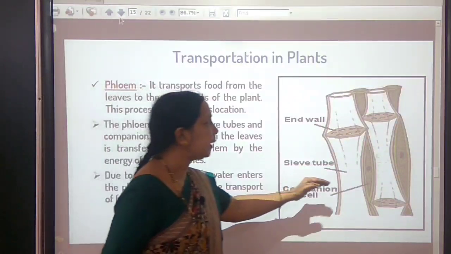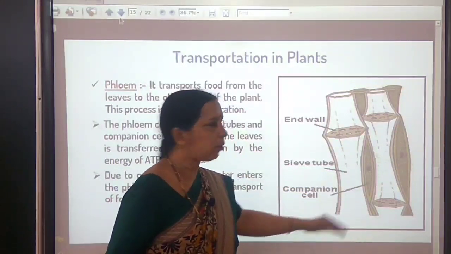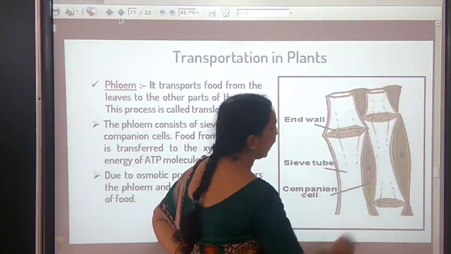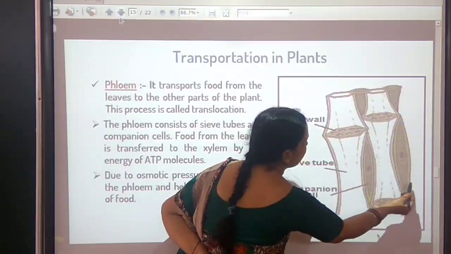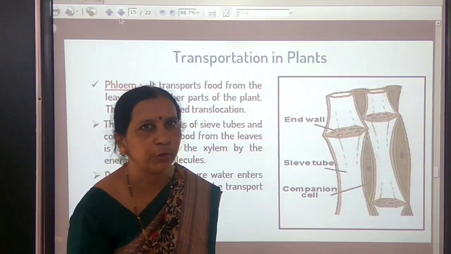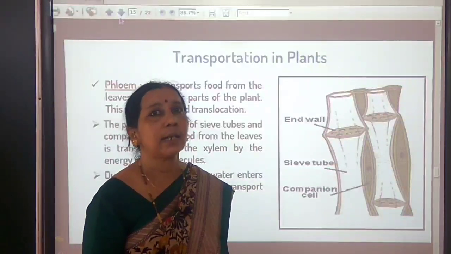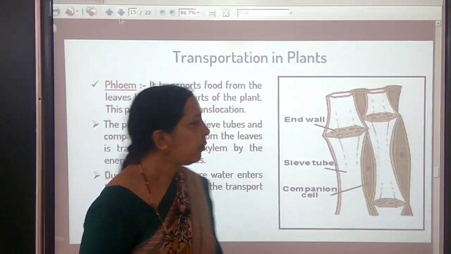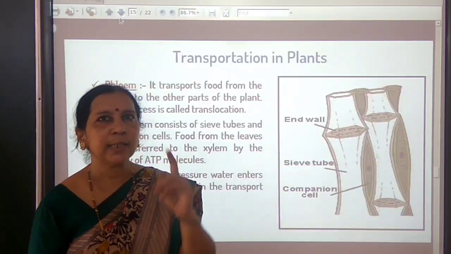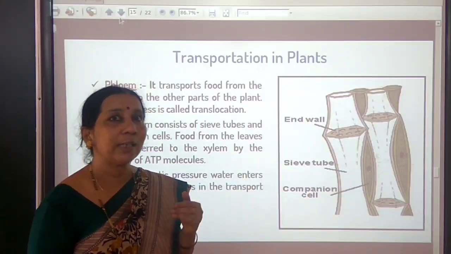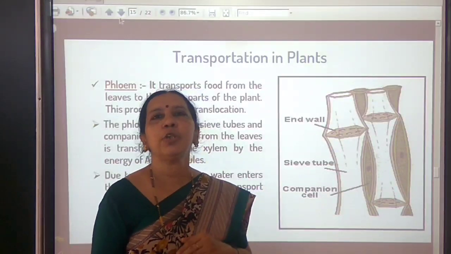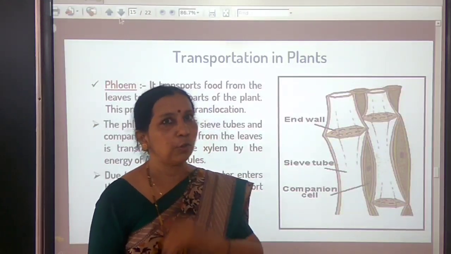Here, how is the food transported? Look at the structure of phloem. Conducting elements are sieve tubes. With that, there are companion cells. These together help in the transport of food. Here, unlike transport of water in xylem, transport of food in phloem needs energy. So, by utilizing energy from ATP molecules, food is transported through phloem.